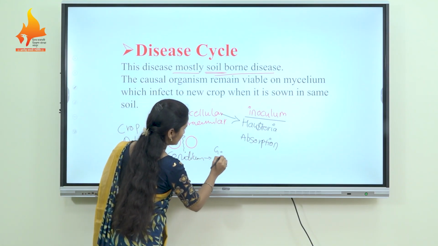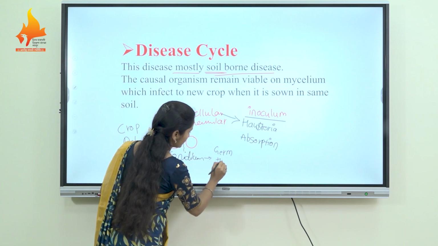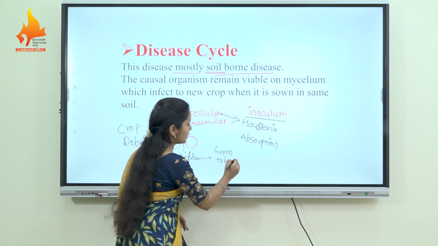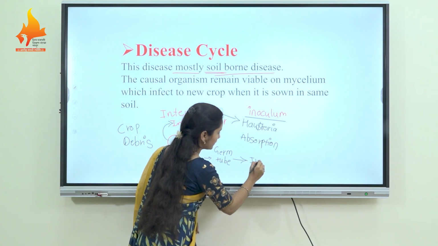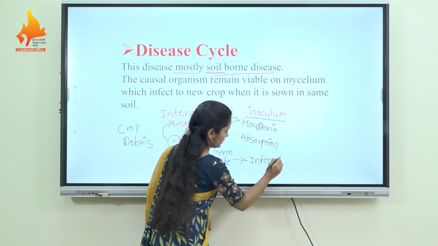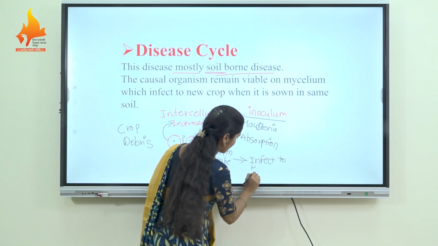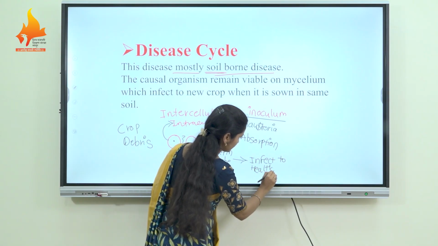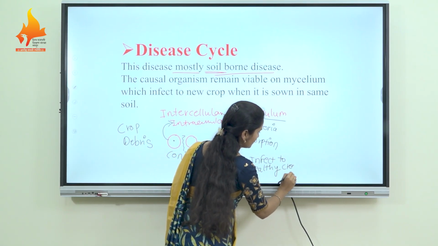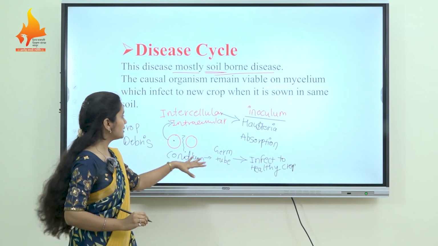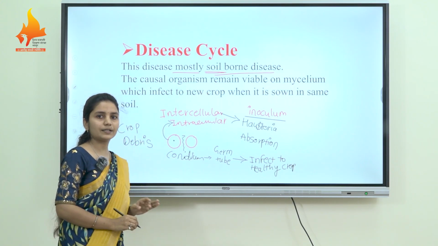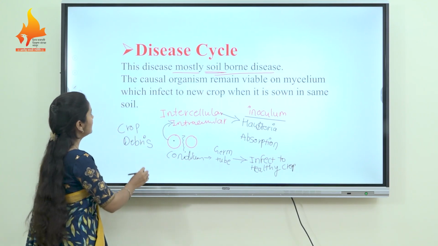Germ tube, which infects the healthy crop, and in this way the disease cycle of Alternaria solani gets completed.